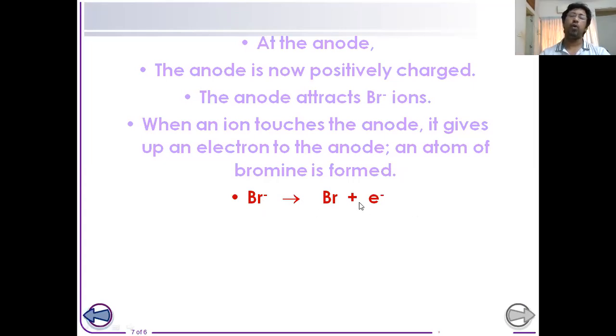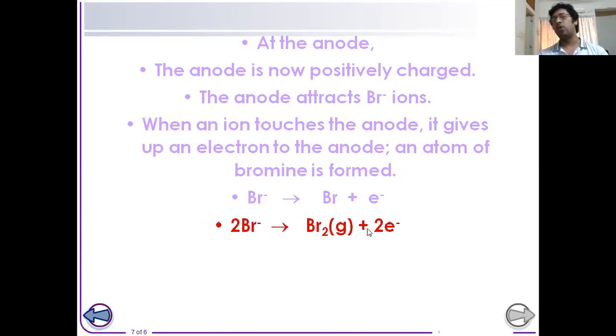When electrons are lost, that is called an oxidation reaction. We must remember that the anodic reaction is always an oxidation reaction. But we know that bromine is diatomic. All halogens are diatomic. So here two bromide ions will be shown, where two electrons will be lost and a diatomic bromine will form at the anode. As bromine gas is produced at the anode, that is why we see a reddish brown color at the anode.